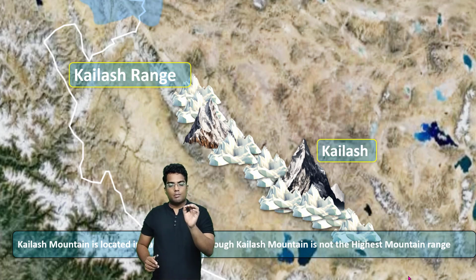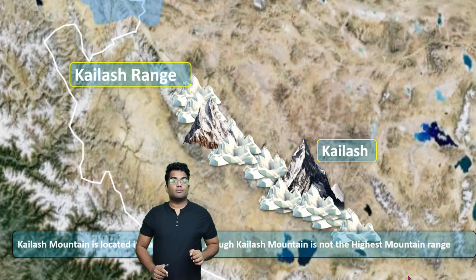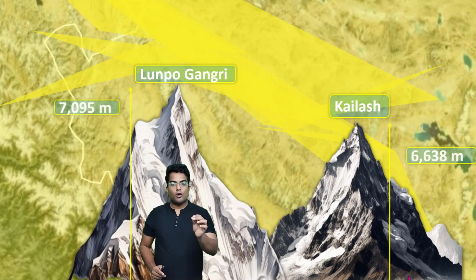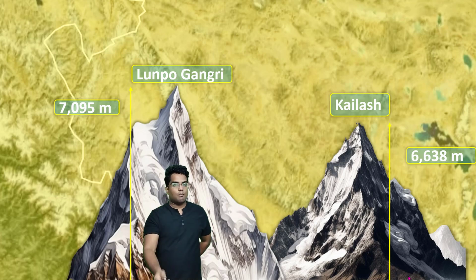Now remember this, Kailash mountain is not the highest mountain in the Kailash range. I repeat this again, Kailash mountain is not the highest mountain in Kailash range. The highest mountain is something else. Its name is Lunpo Gangri. The highest mountain in Kailash range is Lunpo Gangri. So this is the difference in height between Lunpo Gangri and Kailash. This is the Mount Kailash that we all know. Pretty much everyone in India knows about Mount Kailash, right?